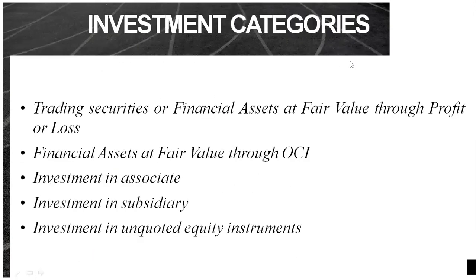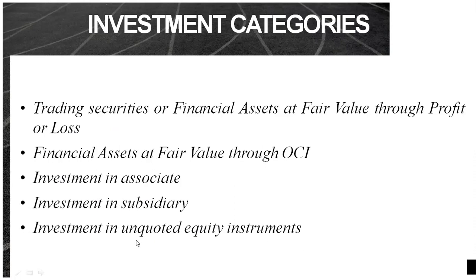We have here the different investment categories when we talk about investment in equity security. It could be trading securities or financial assets at fair value through profit or loss, as what we have discussed in the previous lesson, or financial asset at fair value through OCI, or investment in associate, or investment in subsidiary, or investment in unquoted equity instruments.